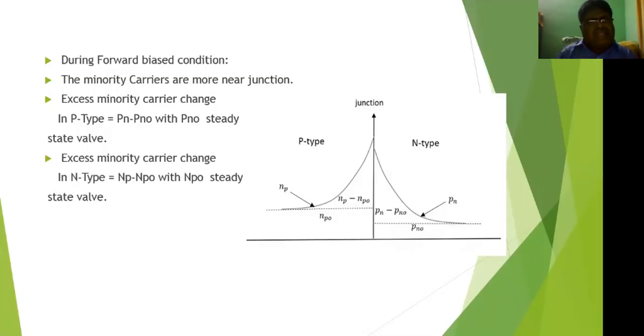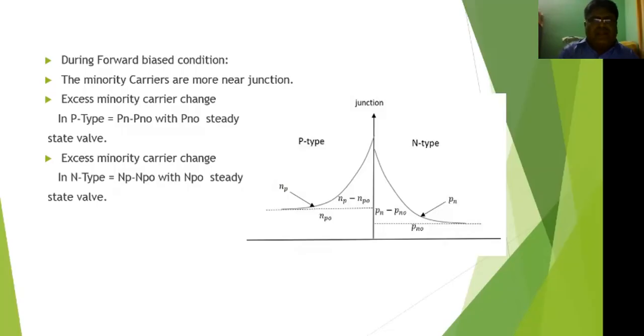Likewise, the excess minority carrier change in N type is NP minus NPO, with NPO the steady state value. Only minority carriers are represented in this diagram. Near the junction, the minority carriers are stored in the junction.